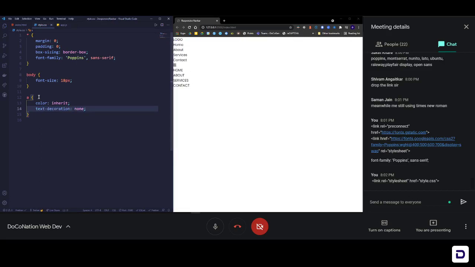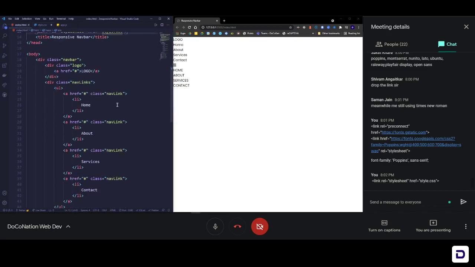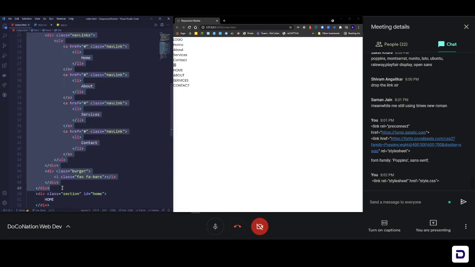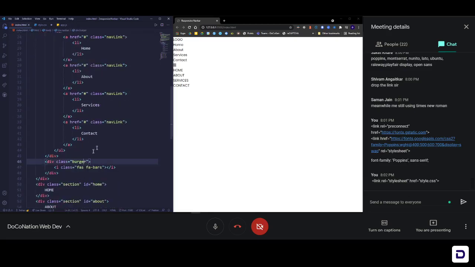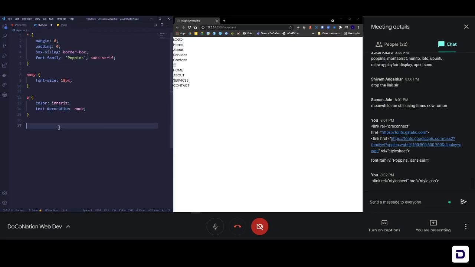Now let's move on towards styling this stuff. Let's have a look at our code structure and think about it. The first thing you see is a box from here till here. This is the nav bar. Inside the nav bar I have the logo, then the nav links, and then the burger. Inside nav links I have different links. That's the structure. So let's style it. The first thing we are styling is the main outer box, so dot navbar.